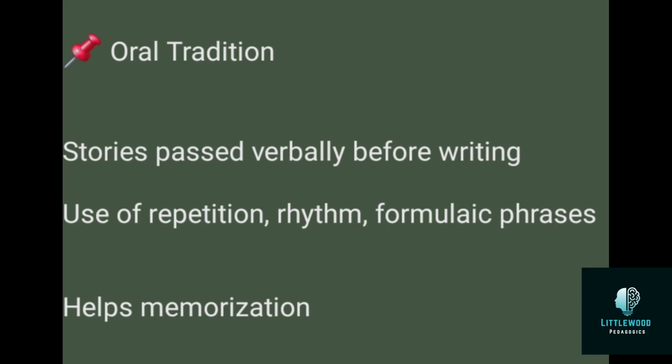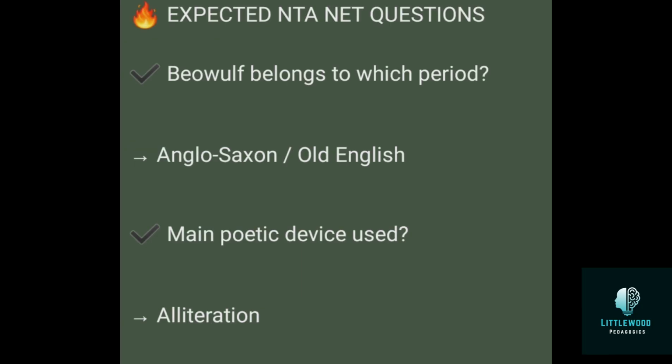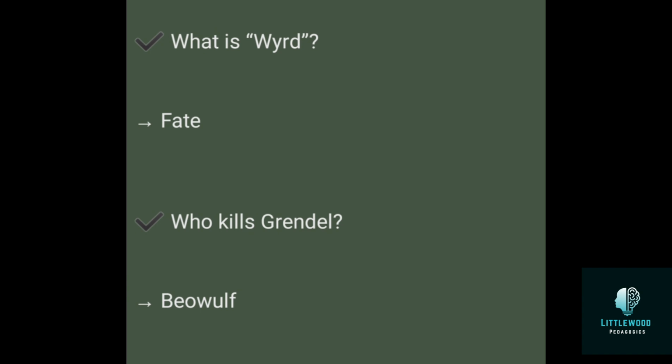Now we can go for some questions. The first question: Beowulf belongs to which period? Simple. Just now we discussed it belongs to the Old English or Anglo-Saxon period. The main poetic device used in this poem is alliteration. Not only in this, the whole Anglo-Saxon period mainly gave importance to alliteration. What is wyrd? It's fate. Then who kills Grendel? Beowulf killed Grendel. So these kinds of simple questions are what you can expect.